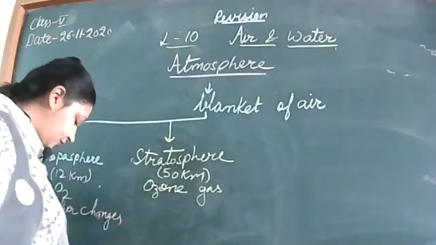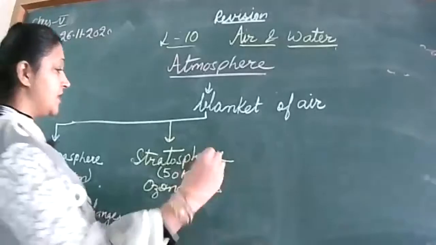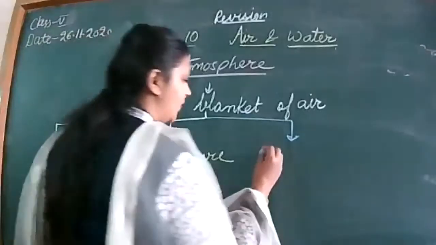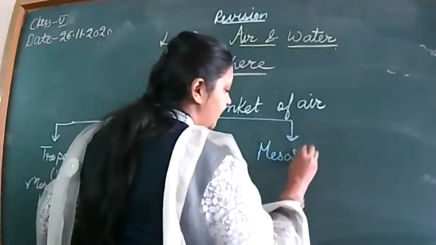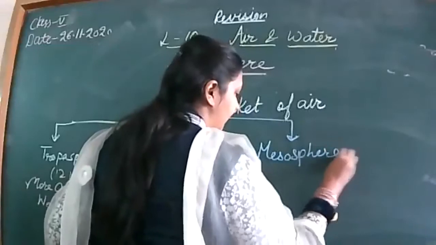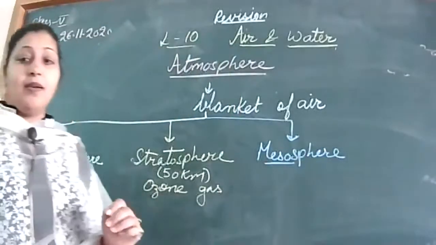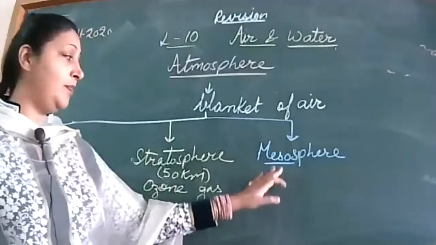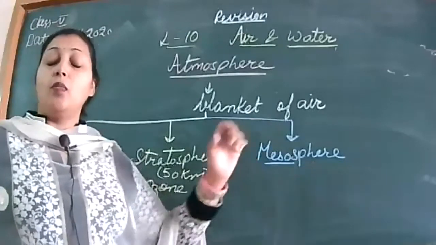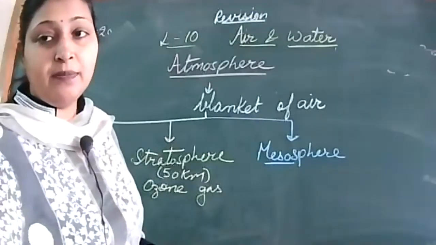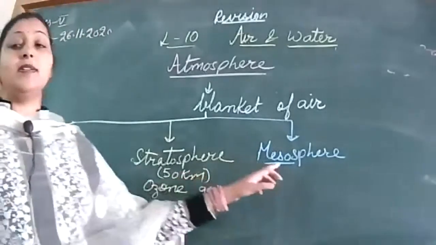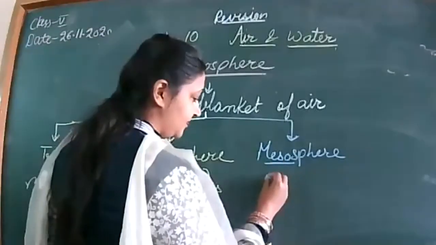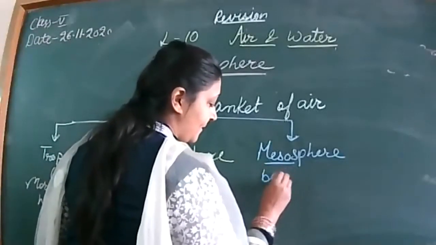Correct? Now let us move to the next layer. Which is the next layer? Correct, I was waiting. Mesosphere. As the name indicates, meso. Very good. Adnan, I will ask you also. What does this mesosphere do? Yes, Adnan. Ma'am, the meteors from space are burned here.